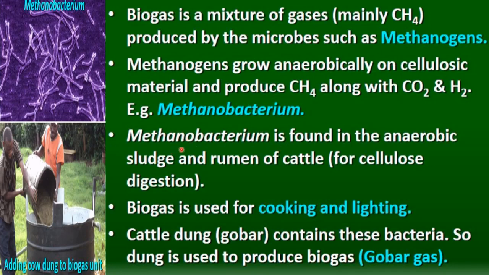So we can say Methanobacterium is found in anaerobic sludge, and second, it is also found in rumen of cattle. Why is it present in rumen of cattle? For cellulose digestion, because cellulose is present there in rumen of cattle. So for the cellulose digestion also this Methanobacterium is present there in anaerobic conditions. Now biogas is used for cooking and lighting. These are uses of biogas.